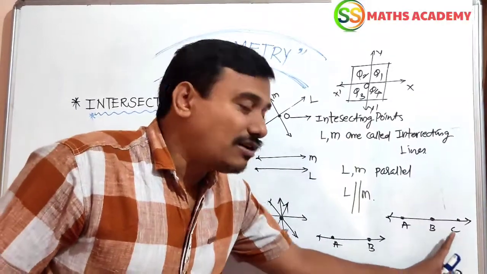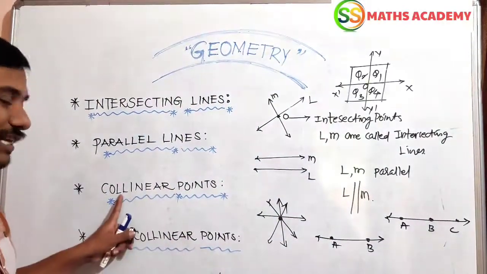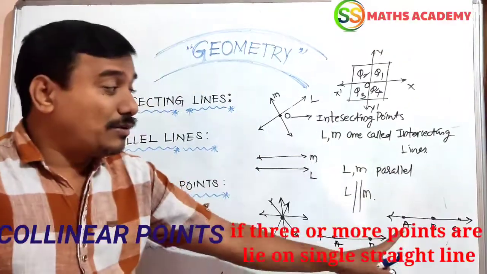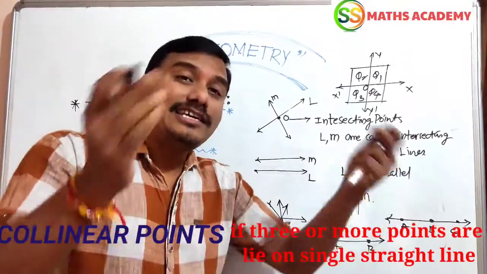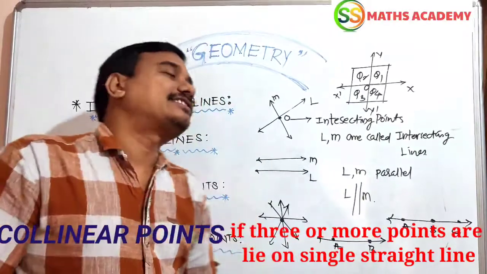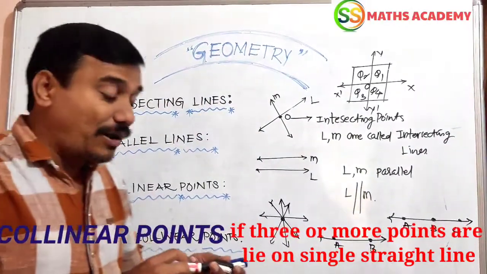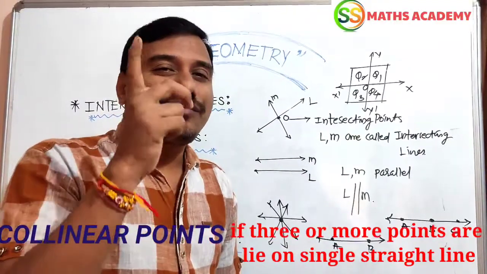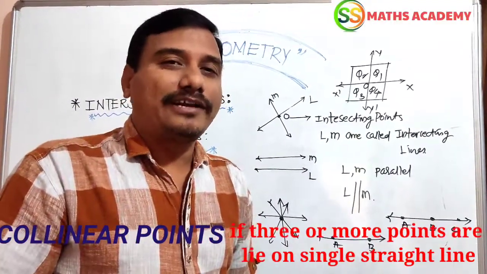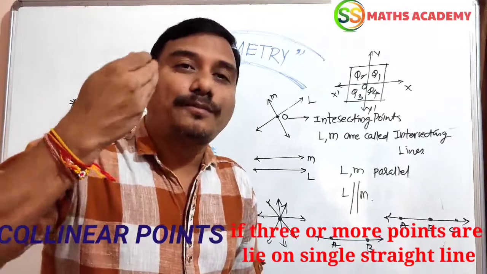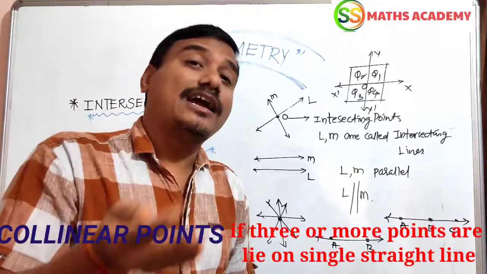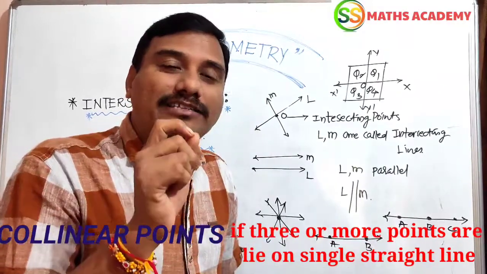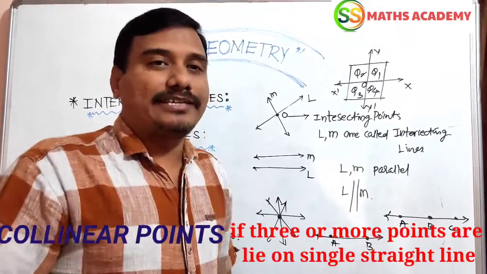Thus, such points are called collinear points. These 2 points belong to a line segment, and 3 points lie on a straight line. Such points are called collinear points. From the diagram, we should derive the definition of collinear points: if 3 or more points lie on a single straight line, such points are called collinear points.